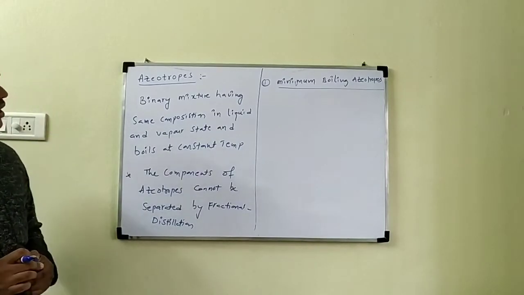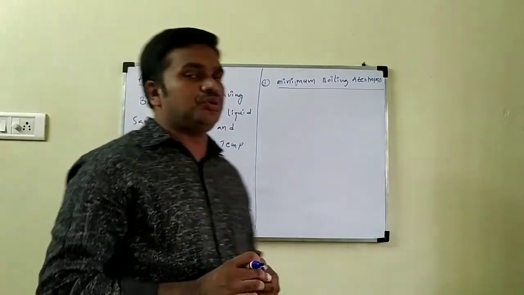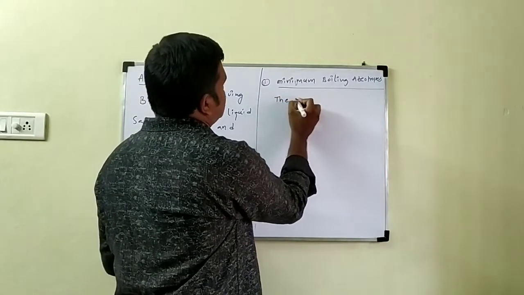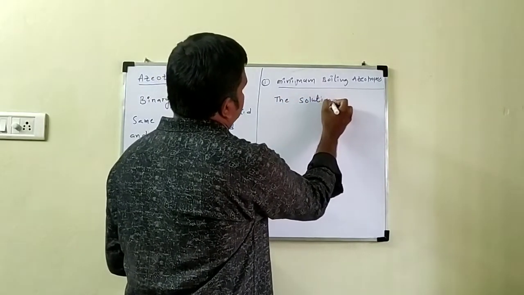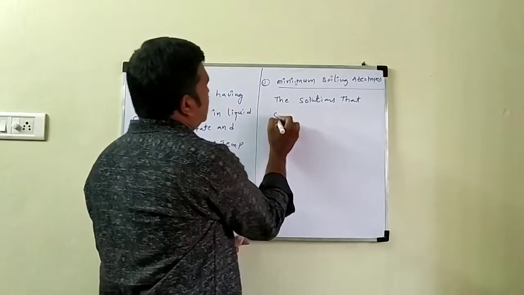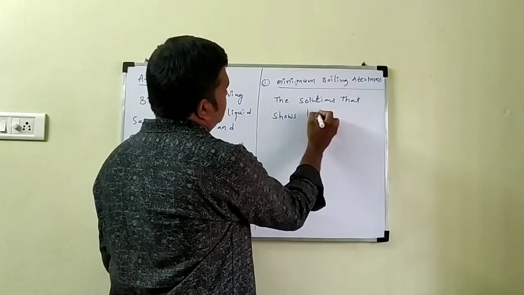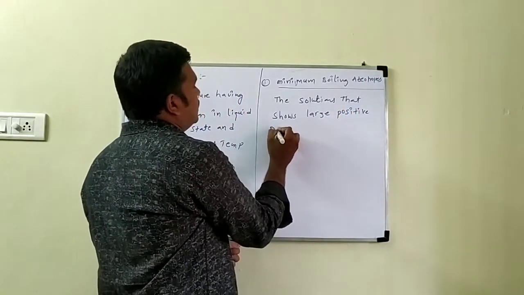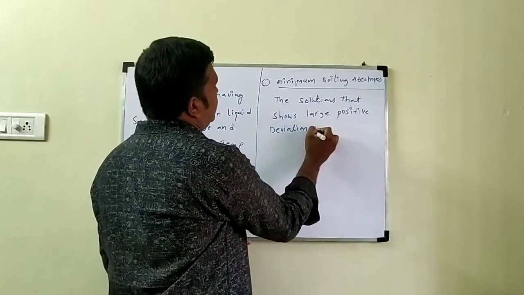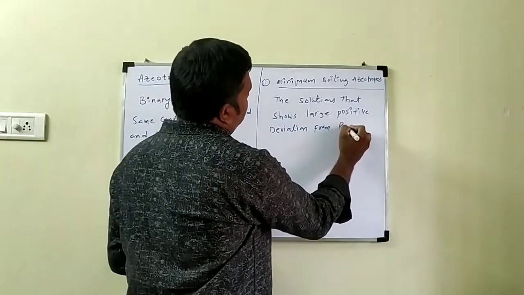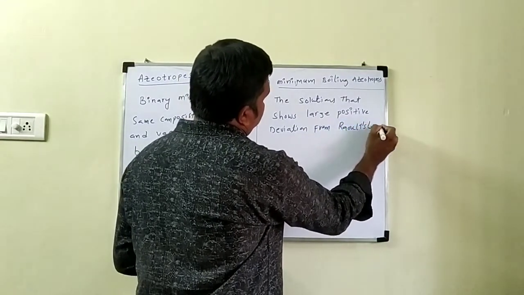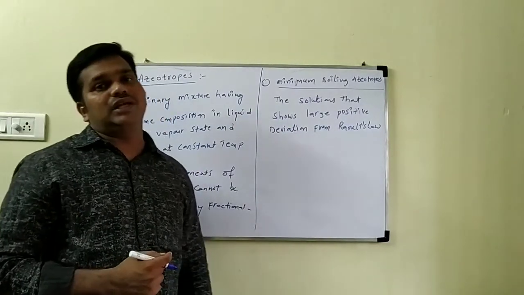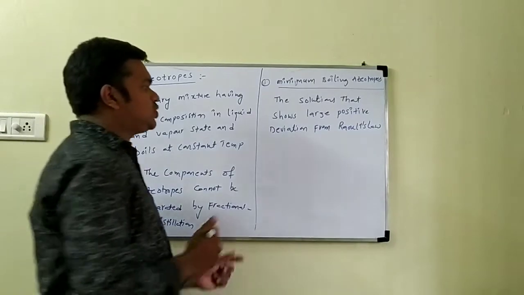Minimum boiling azeotropes are solutions that show large positive deviation from Raoult's law. The solution which shows large positive deviation from Raoult's law is called minimum boiling azeotropes.